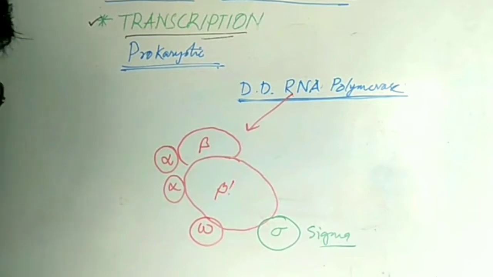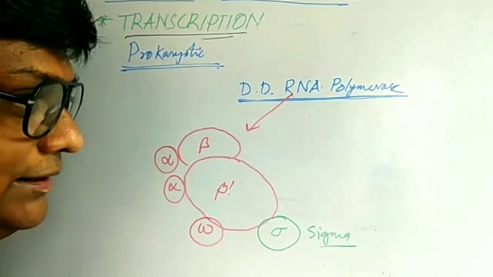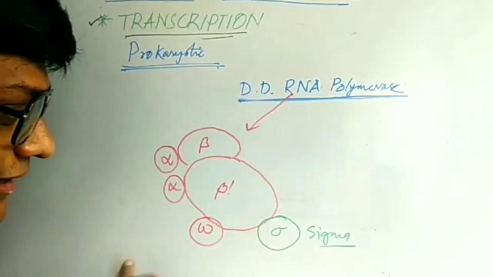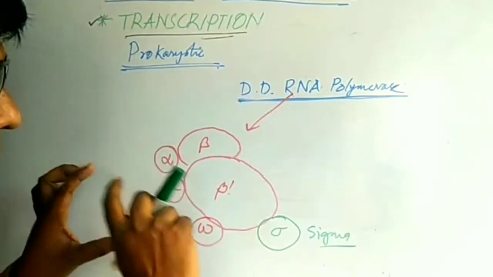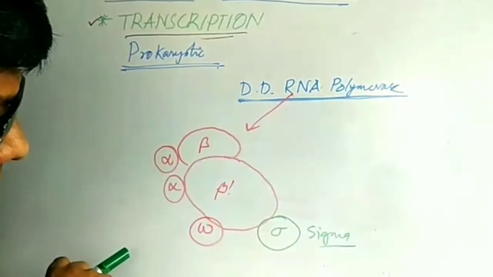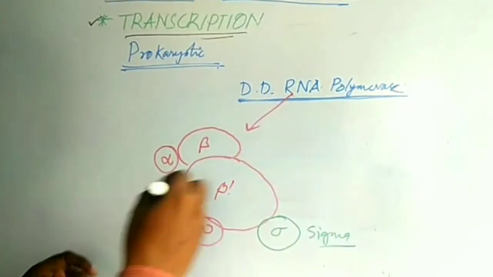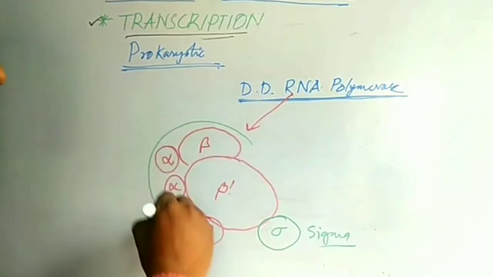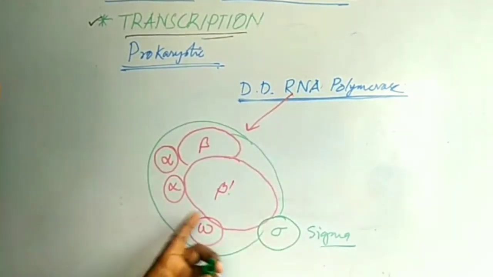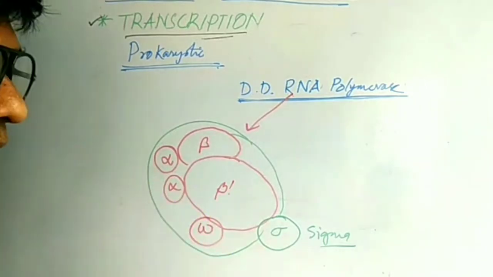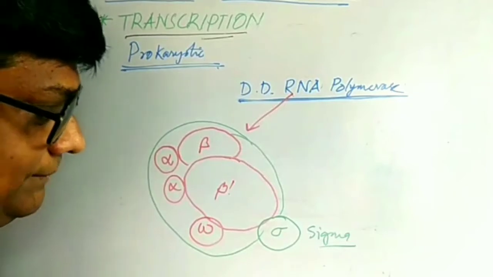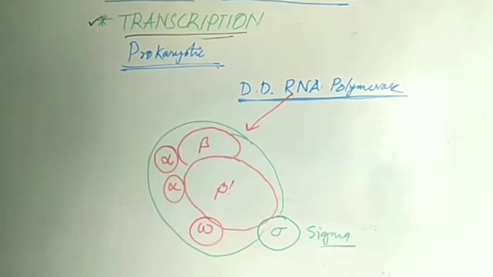Without sigma factor, the initiation process is not done. Actually, the sigma factor takes the RNA polymerase to the DNA. So this is the RNA polymerase, and this is the sigma. Alpha, beta, gamma, delta, all these Greek words indicate protein subunits. So that is about the RNA polymerase.